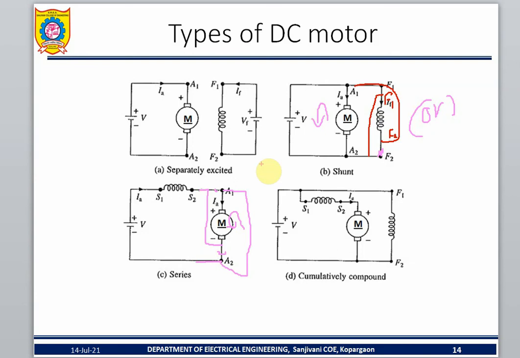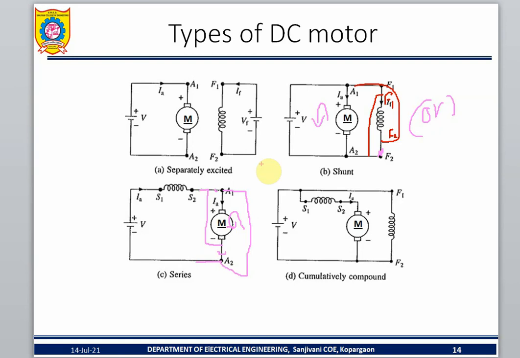Option B, interchange both field and armature coil. Option C, interchange field coil. Option D, interchange armature coil. Option E, correct A, C, D. Tell me the options.